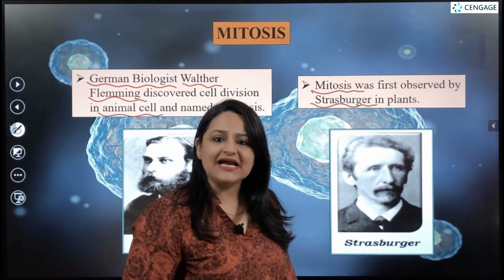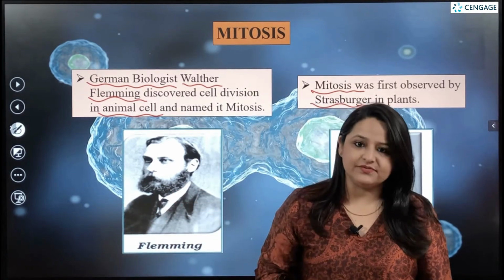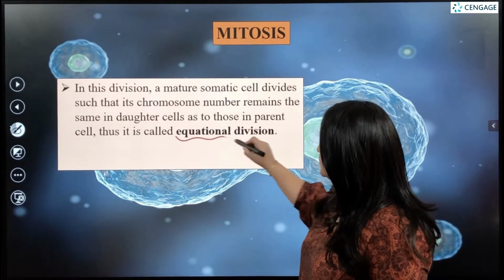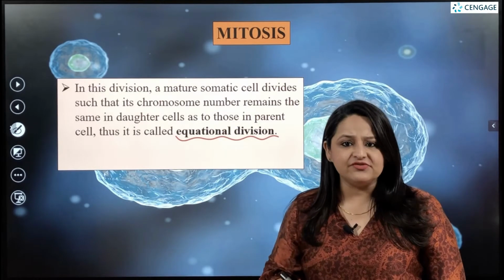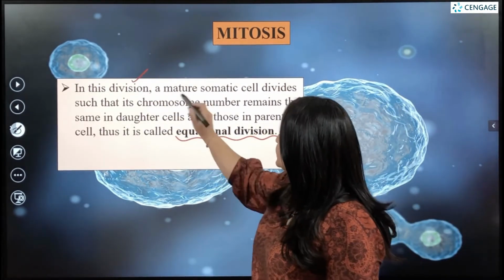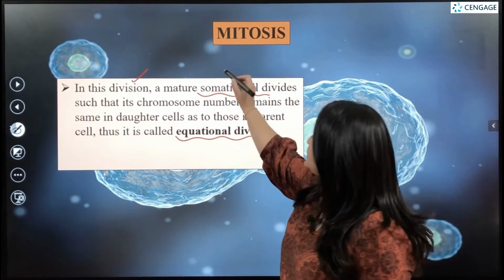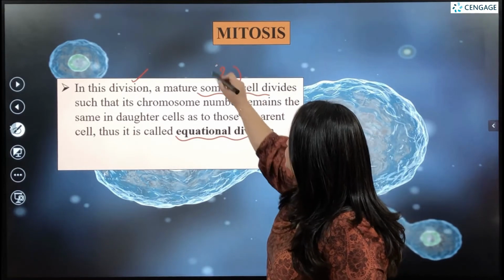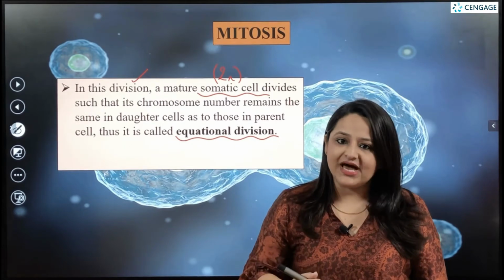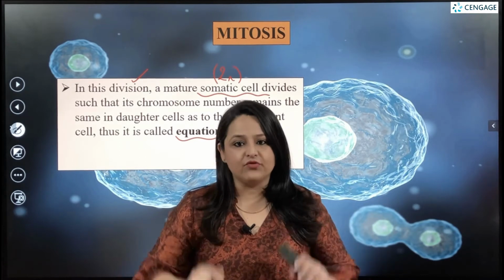Now what exactly is mitosis? We will study in detail about this type of cell division. Mitosis is known as an equational division. Why is it known as an equational division? Because in this type of division, a mature somatic cell, which means a cell which is diploid, is going to divide its chromosomes such that each of the daughter cells has an equal number of chromosomes.